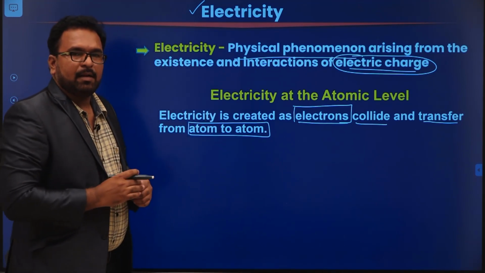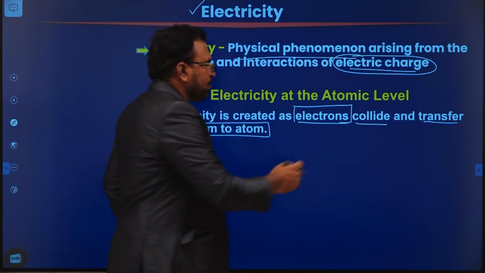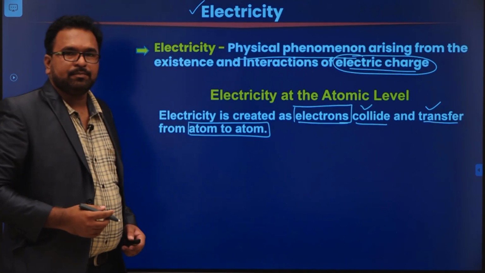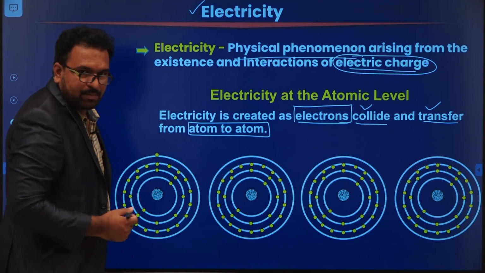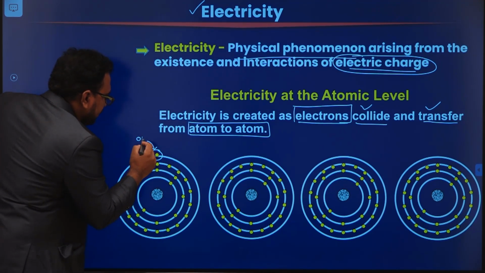So at the atomic level, electricity is produced when electrons collide and transfer from one atom to another atom. How do they do that? Let's see this. Here I have considered 4 atoms. So this is an electron present in the outermost orbit.